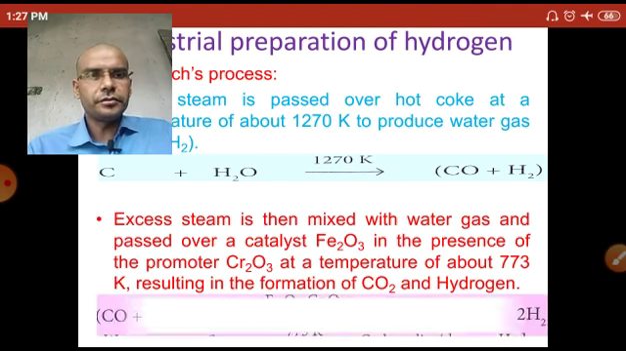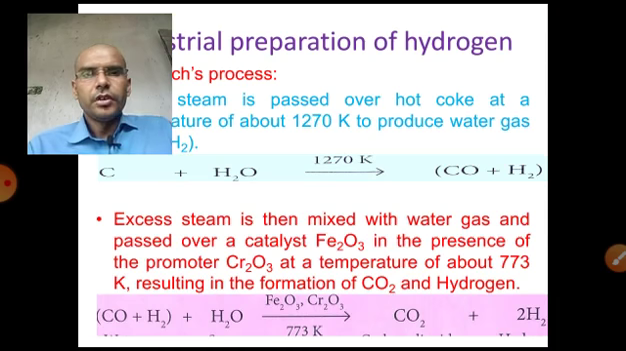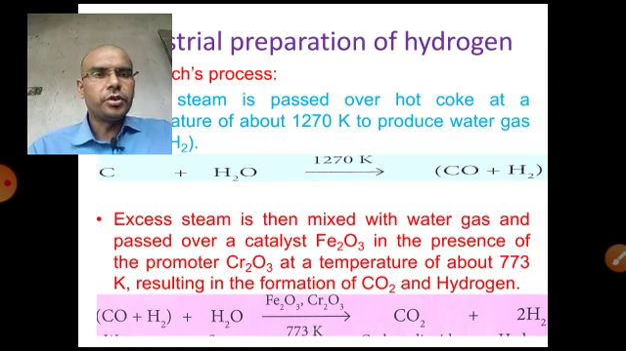Let's see the reaction. When steam passes over the water gas in the presence of ferric oxide as a catalyst and chromic oxide as a promoter at 773 Kelvin, they produce the mixture of carbon dioxide and hydrogen gas, with a larger amount of hydrogen gas.